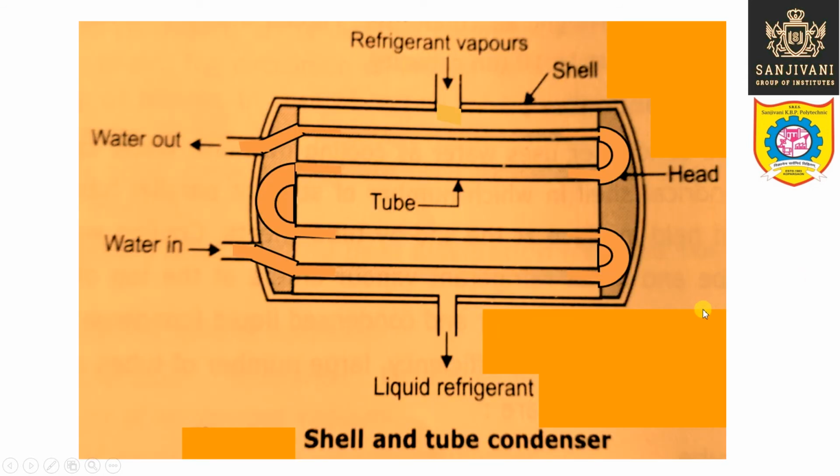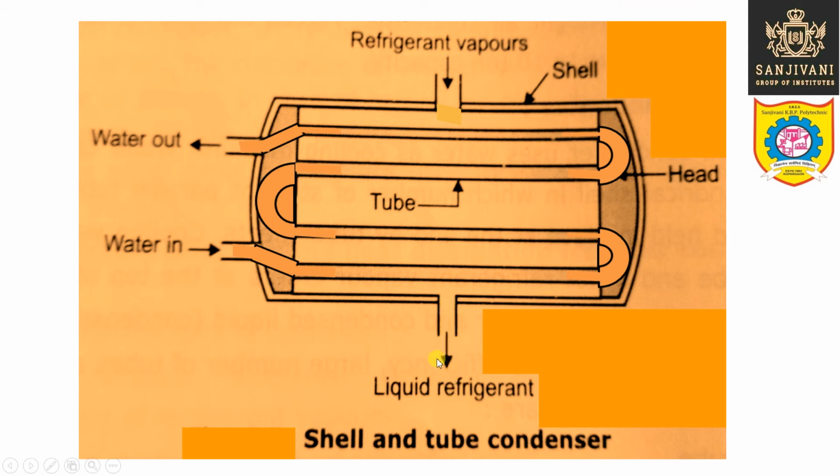Now this is another type of condenser, that is the water cooled condenser, shell and tube type condenser. So the refrigerant vapors are entering from the top of the condenser. They enter the condenser shell. This is the shell of the condenser, and we have the tubes, right? So the refrigerant vapor enters inside the shell from the top, and the liquid refrigerant, after getting cooled and condensed into liquid, leaves from the bottom.